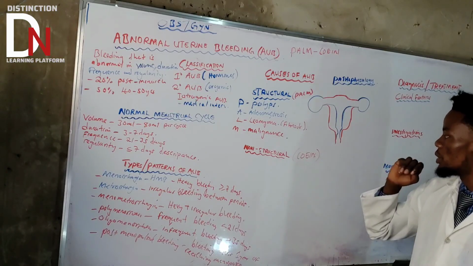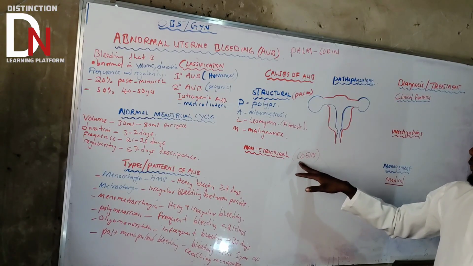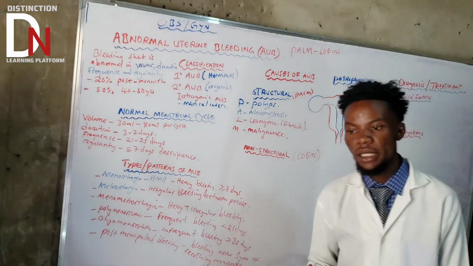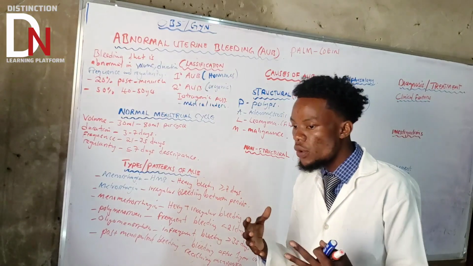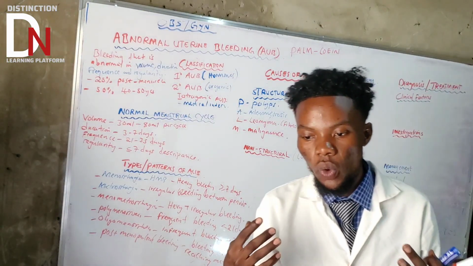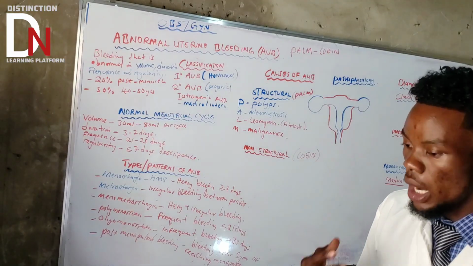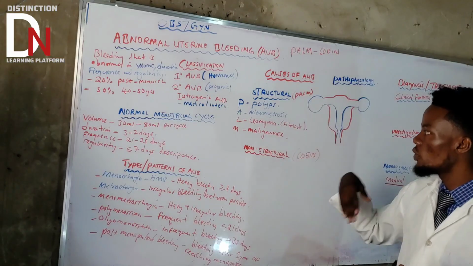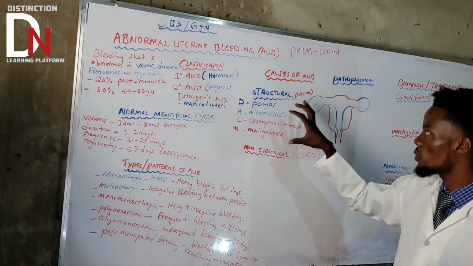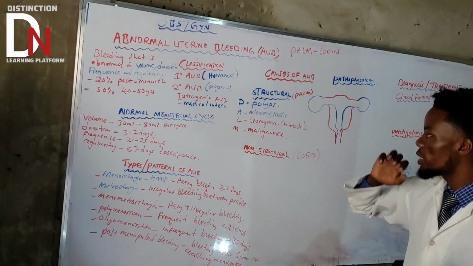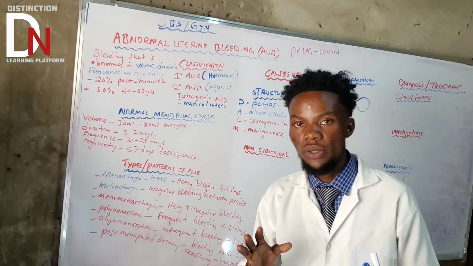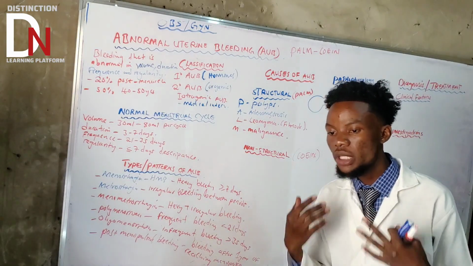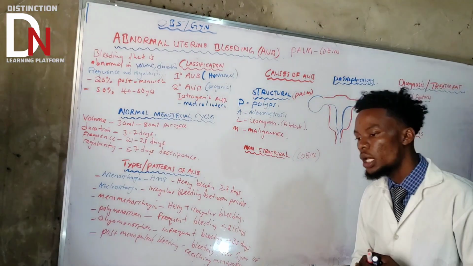Non-structural causes of AUB, which is the COEIN group. Basically, there is no organic structure that is going to cause AUB. There are no polyps, adenomyosis, leiomyoma, or malignancy there. Even if you get an ultrasound and look at the uterine cavity, there will be nothing, no structures that can cause bleeding, like polyps and leiomyomas.